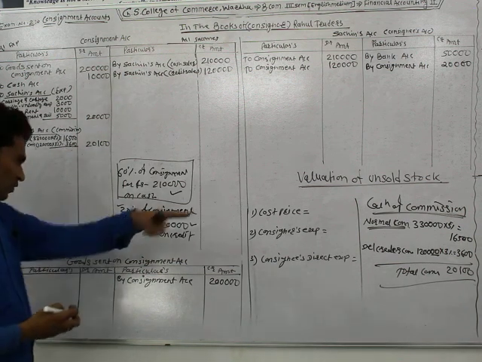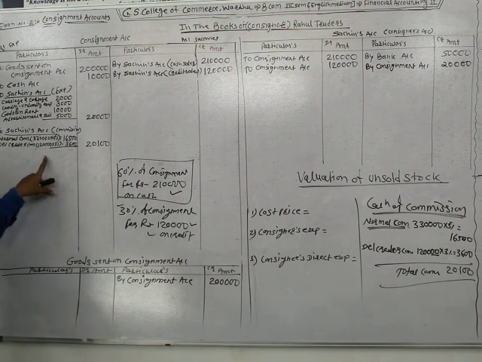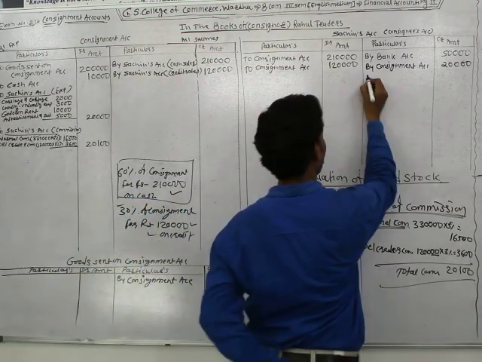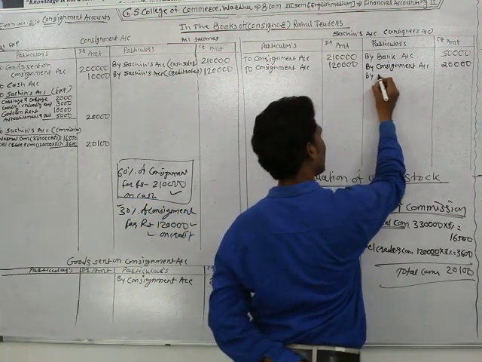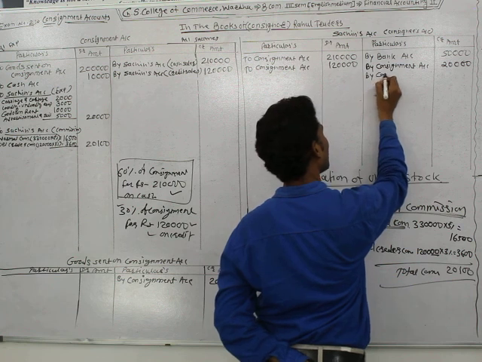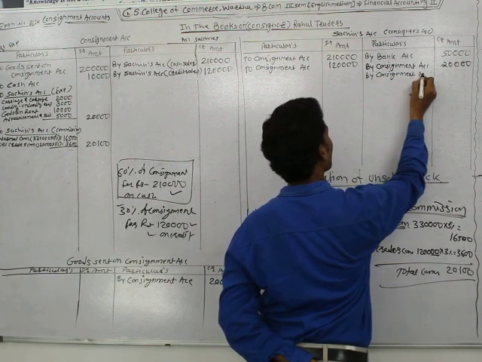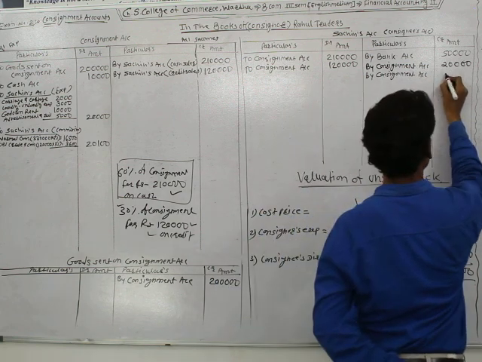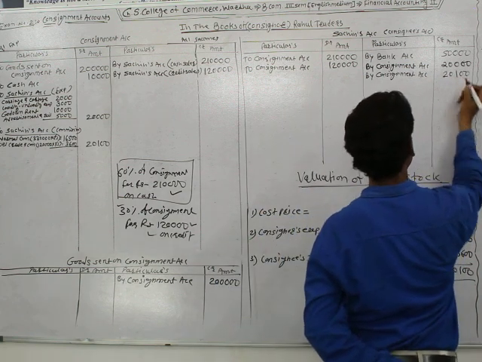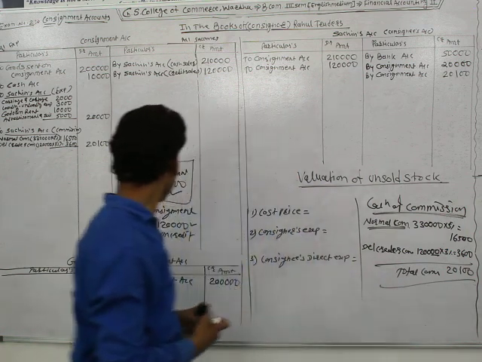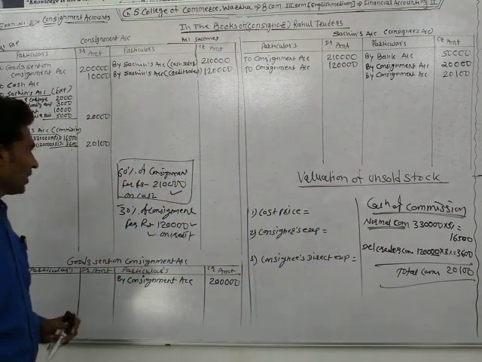20,100. Okay? Also there, consignee commission. It means Sachin's commission. Entry: consignment account debit and Sachin's account credit. So write at the credit side of Sachin's account, by the name of consignment account, its commission 20,100. Okay? Calculation of commission is over.